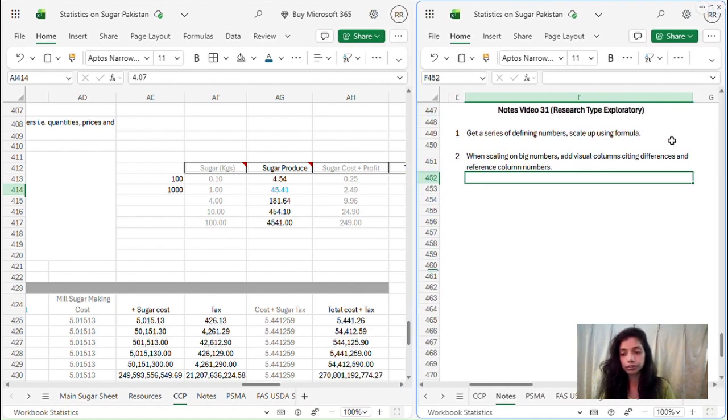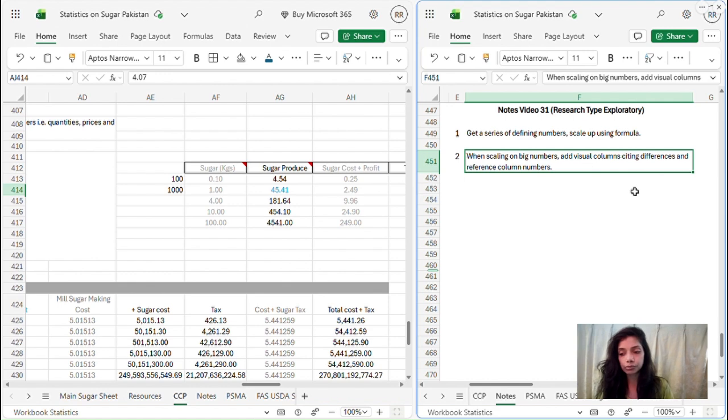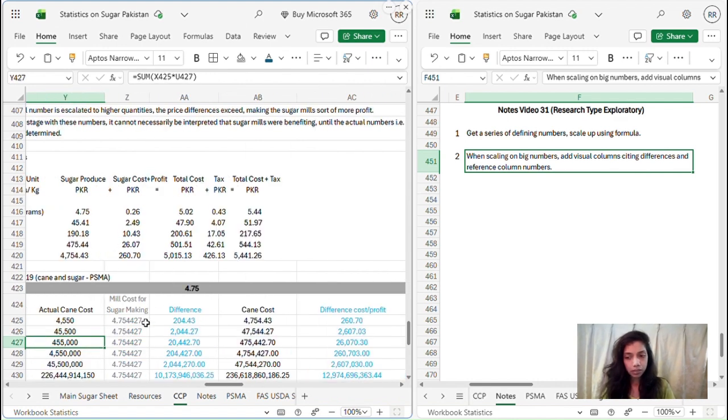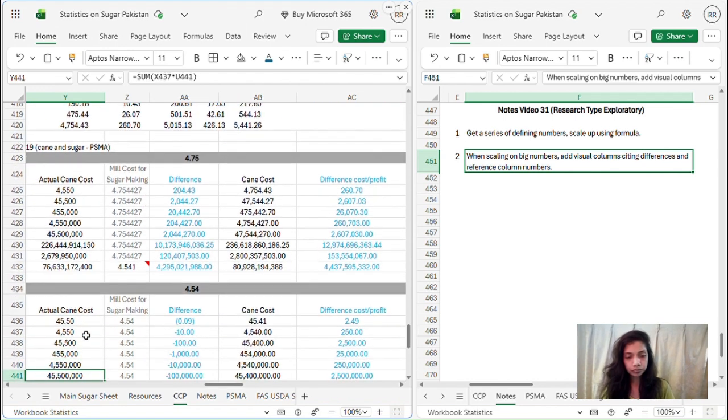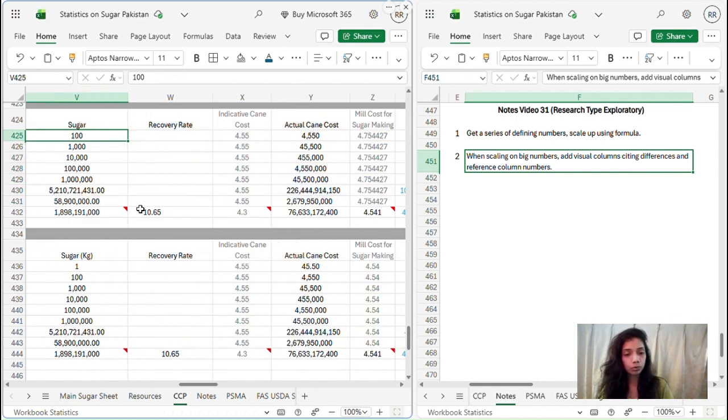So it says get a series of defining form numbers, and scale up using the formula that we have just discussed. When scaling on big numbers, add visual columns citing differences and reference numbers. Here we scaled, so we had to go on the big numbers. Let's say all these are big numbers, and then you add visual columns. Let's say you color it a bit, and then you add reference column numbers. So for each, let's say for this cost, you add this reference number, so that you don't have to go all the way on this.